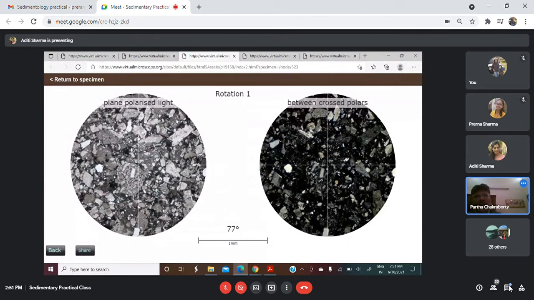Now you see the lithic fragment. Aditi, just keep it here so that I can explain. On the left side, where the cross is, see the lithic fragment in plane polarized light and in cross light. In cross light, within the fragment there are a number of mineral grains. How do I identify a rock fragment? A number of minerals together form a rock, so in a fragment of a rock I should expect a number of minerals. You can see the lath-shaped plagioclase and the dark colored glass. This may be a basaltic fragment.